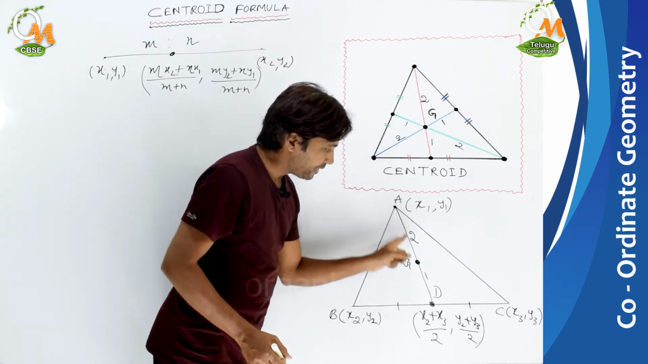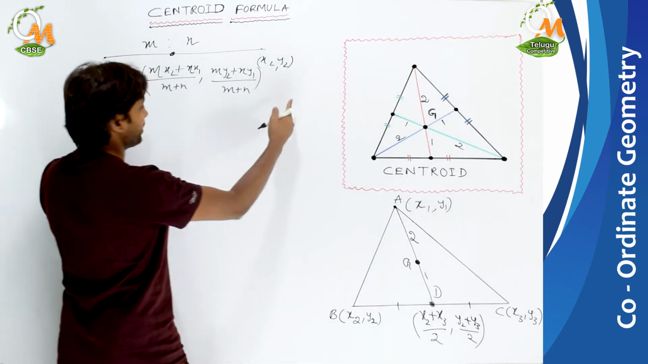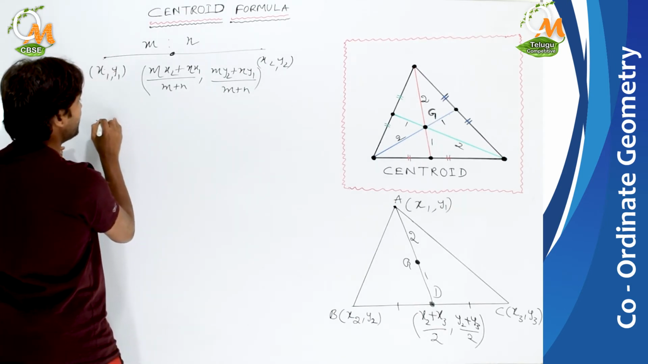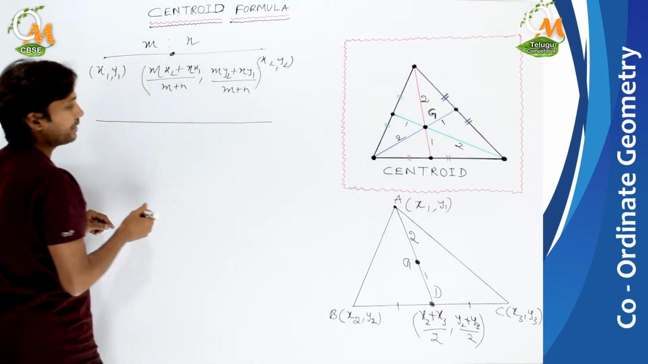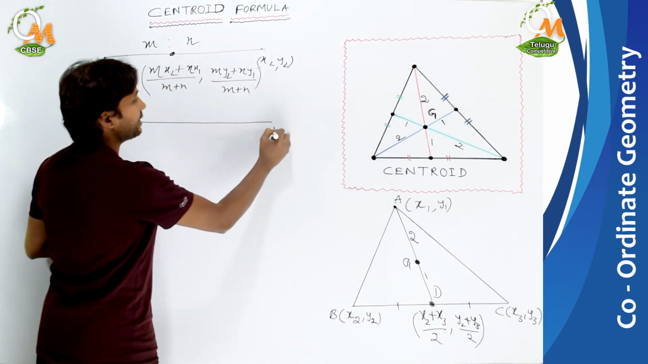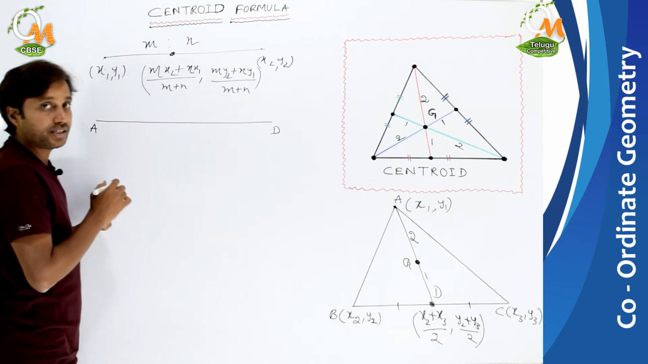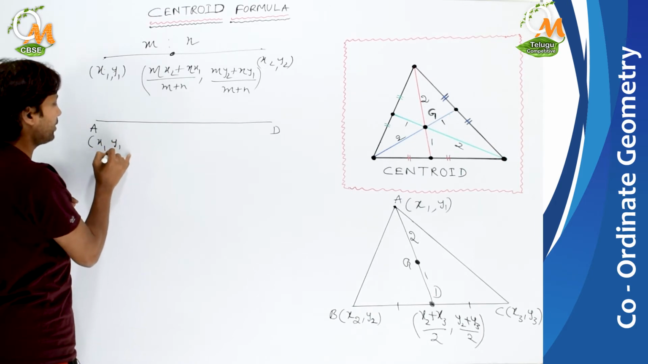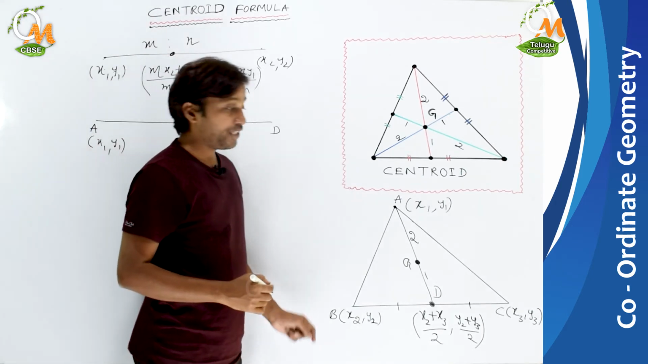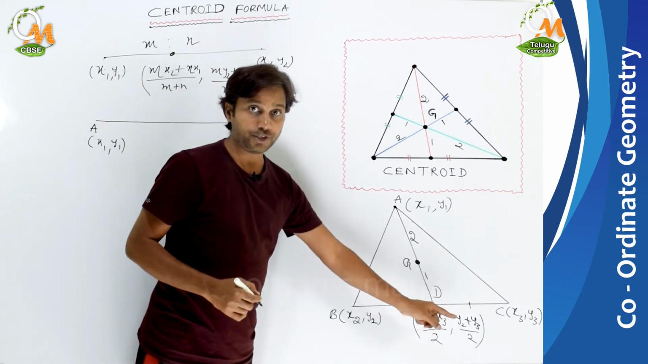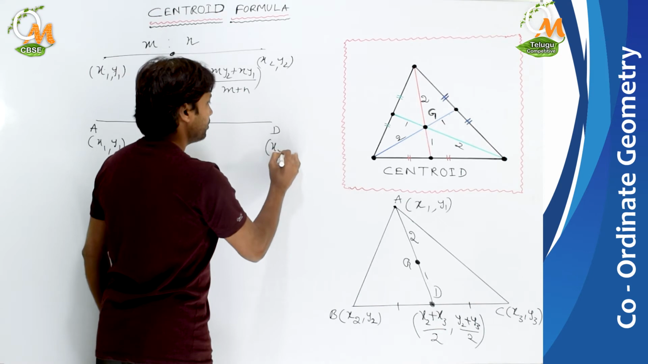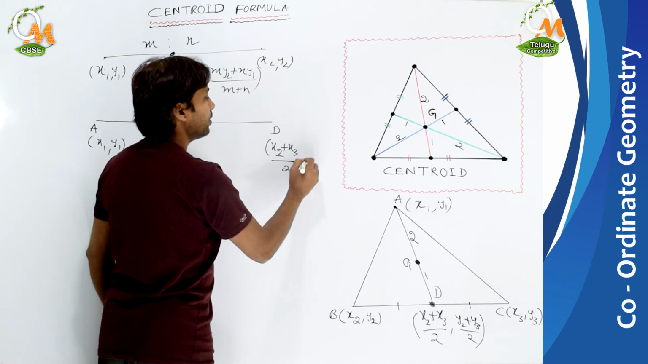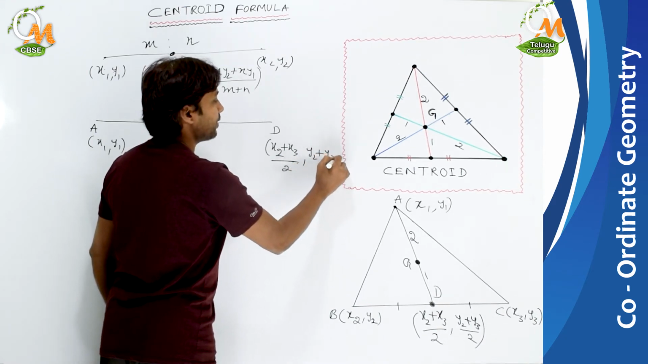If you are unable to understand like this, let me draw this horizontally. Let me draw this line horizontally like this, I will show you for our convenience. See here, this is A and this is D. What are the coordinates of A which are given? X1 and Y1. Now what are the coordinates of D, which we found: x2 plus x3 by 2, and y2 plus y3 by 2.